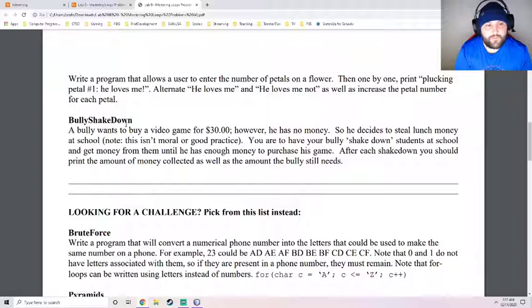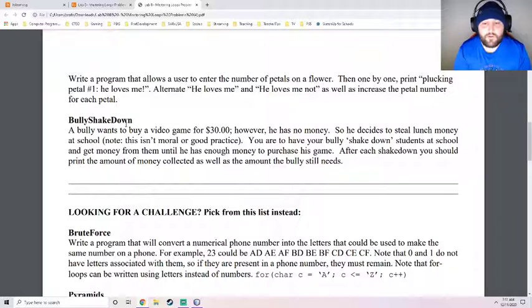All right, so I'm going to read this. A bully wants to buy a video game for $30. However, he has no money. So he decides to steal lunch money at school. Remember, guys, this is not good. This is not moral. This is not good practice. But this happens, and we're programmers, and we program real world stuff. So that's why we're doing this.